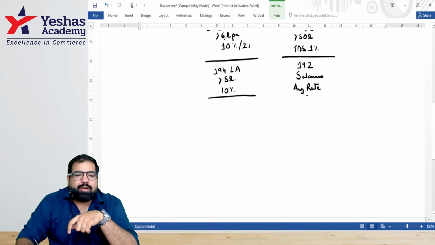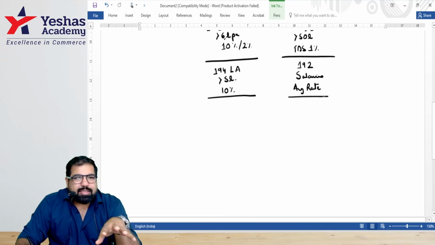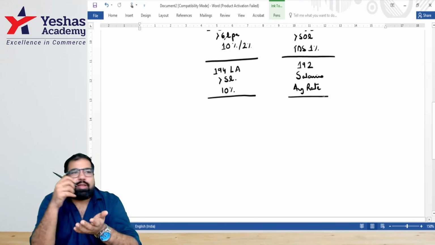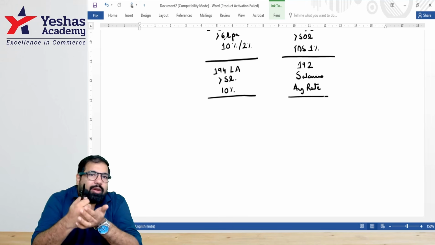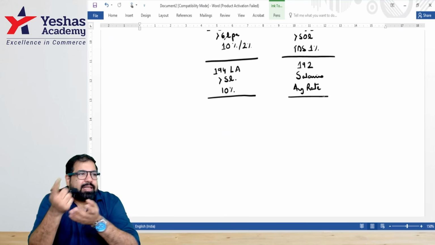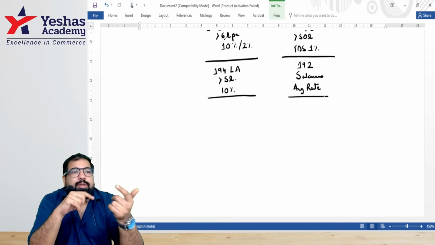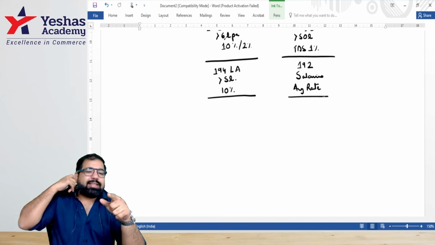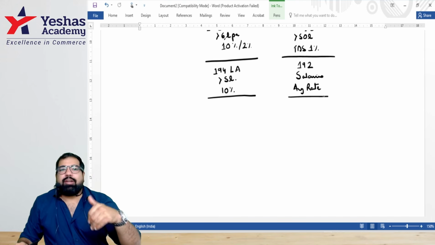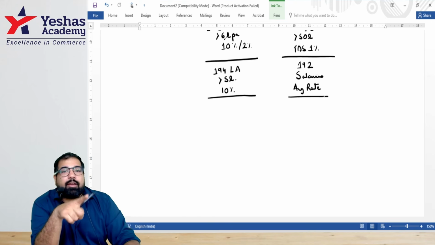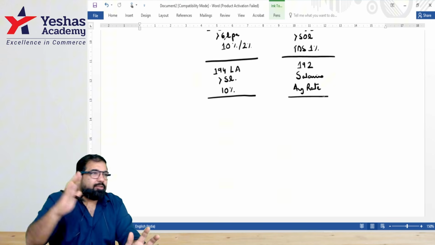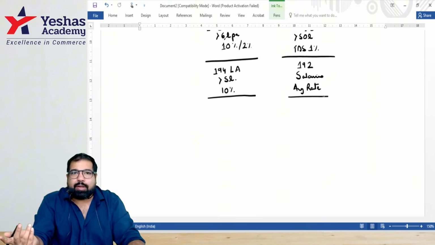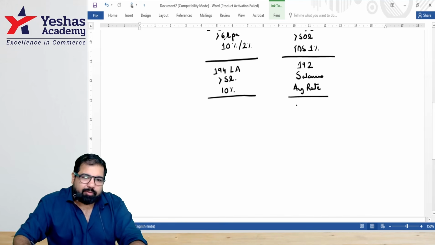That is 192 salaries. In these cases, guys, I've not discussed it, but in case the person does not give his PAN, it's like almost going to the exam and not writing a roll number, guys. Will you get marks? No. Same way, if you don't give PAN, first of all, that punishment is the TDS rate becomes 20%. There are exceptions which we'll talk about. And guys, in this case, you can't even take credit. So people who don't give their PAN are stupid. Yes, please give your PAN number, guys. It's almost like going to the exam well prepared, not writing a roll number, then you are stupid, guys. Yes, same way, guys, PAN has to be given.